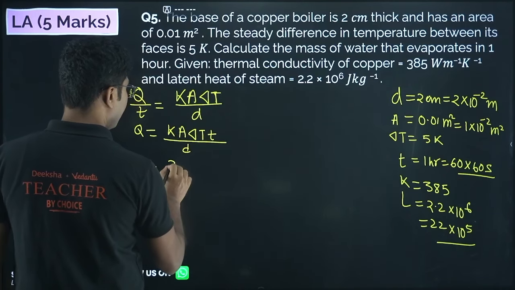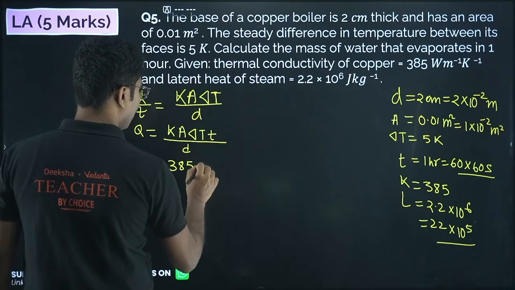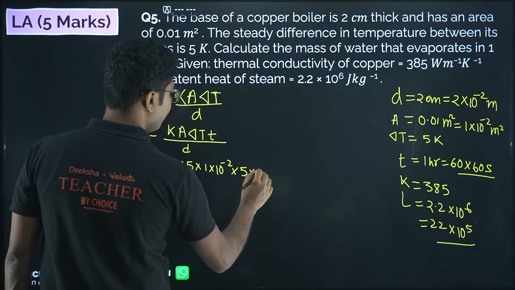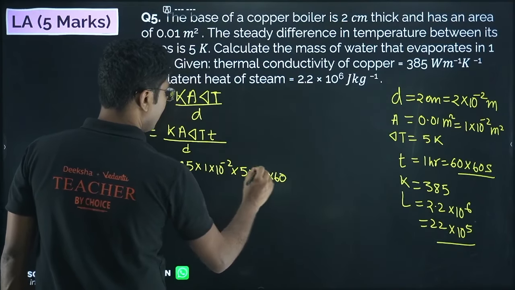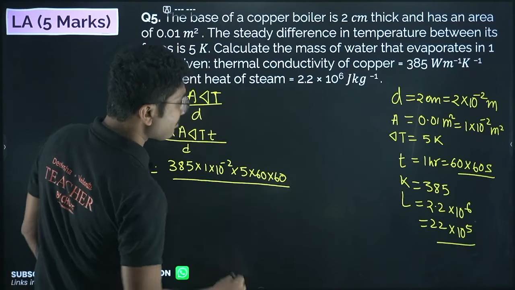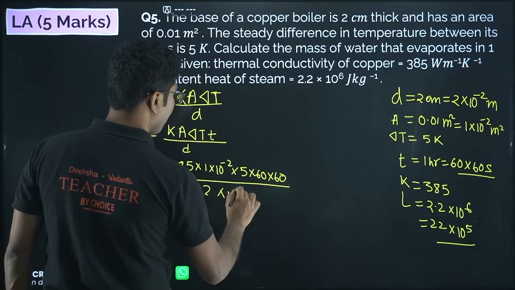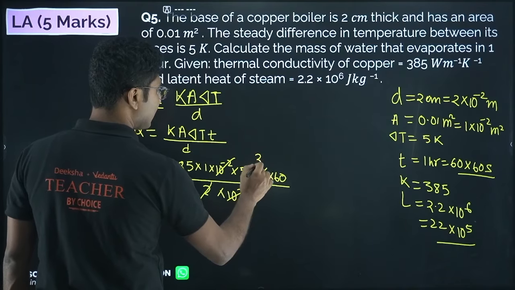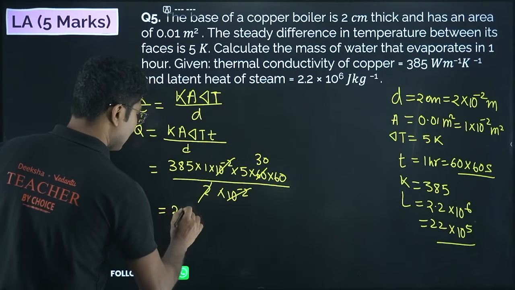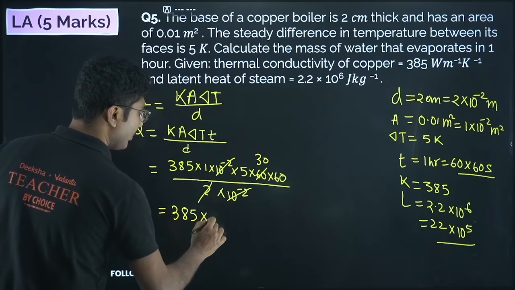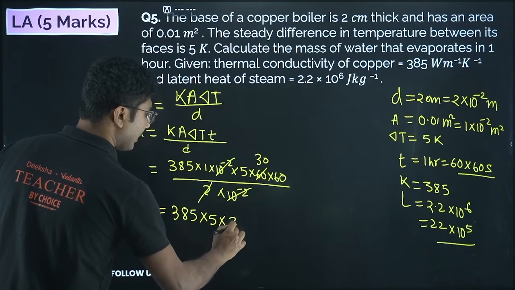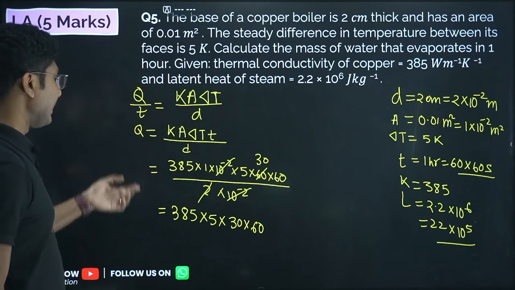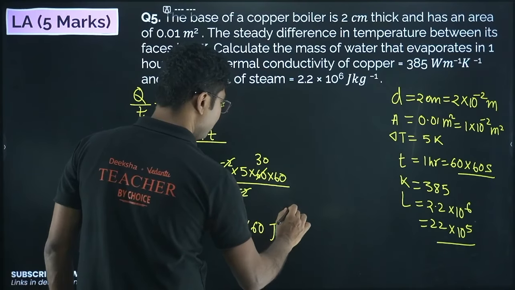Now put the values. 385 into 1 into 10 to the power of minus 2 into 5 into 60 into 60 divided by thickness, which is given as 2 into 10 to the power of minus 2. 10 to the minus 2 cancels. 2 into 30 is cancelled, so we get. Now do not multiply it yet. I know you will be allowed to use a simple calculator, but do not multiply yet. Okay, keep it here. So this is the heat transferred, and heat transferred unit is joules.